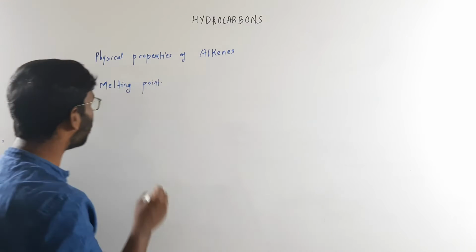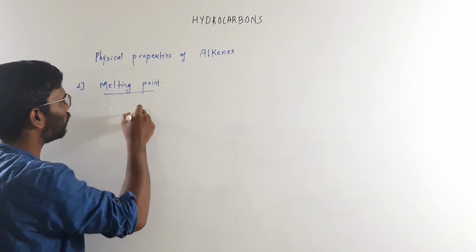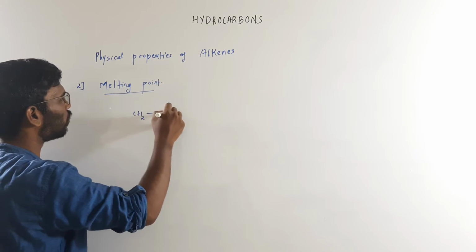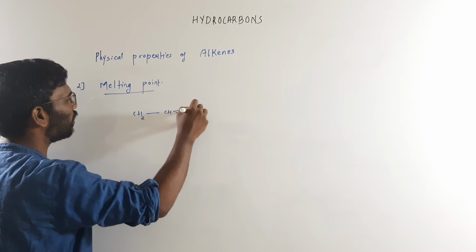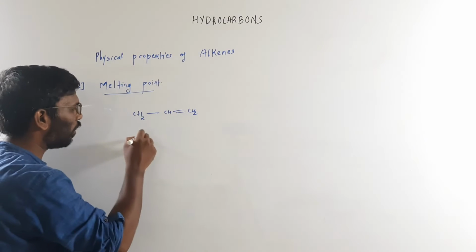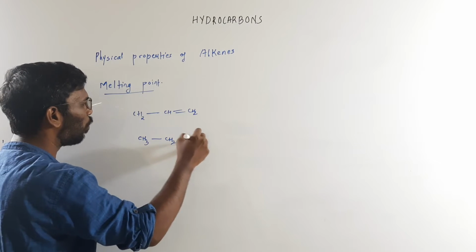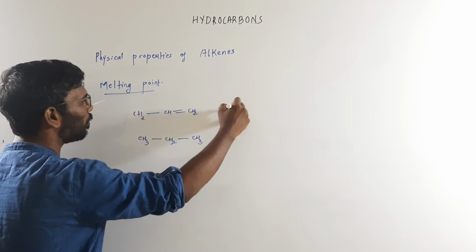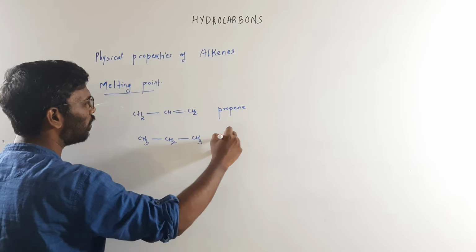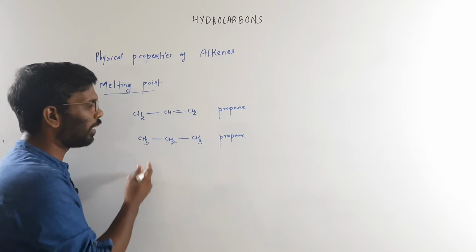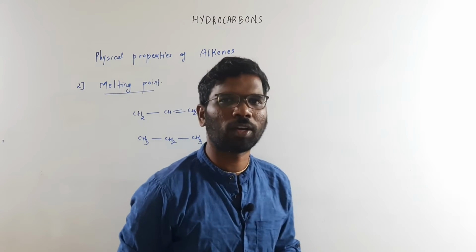If I consider an alkene like this, CH2, the simplest example, this is propene, and I am comparing it with the alkane, that is propane. This is my propene and this is the propane. They bear the same number of carbons.